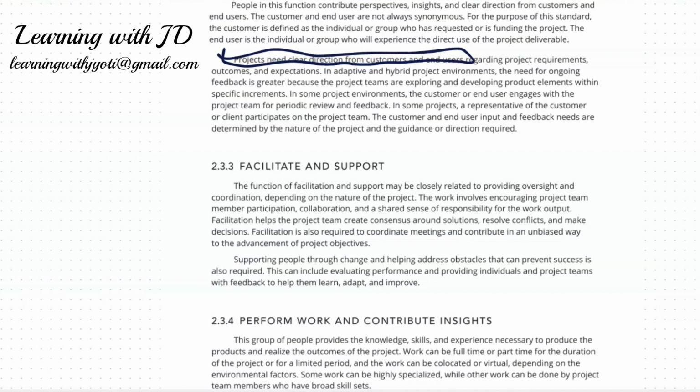In an adaptive and hybrid project environment, the need for ongoing feedback is greater because the project team is exploring and developing product elements within specific increments. Customer and end user input and feedback needs are determined by the nature of the project and the guidance or direction required.